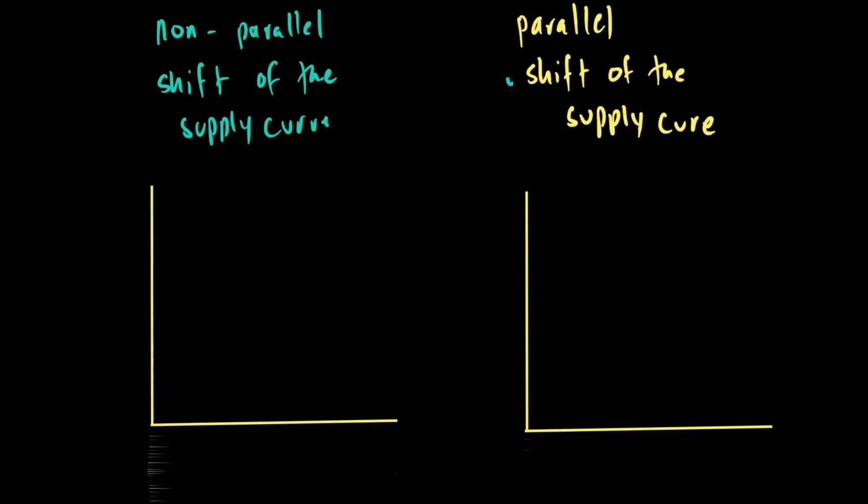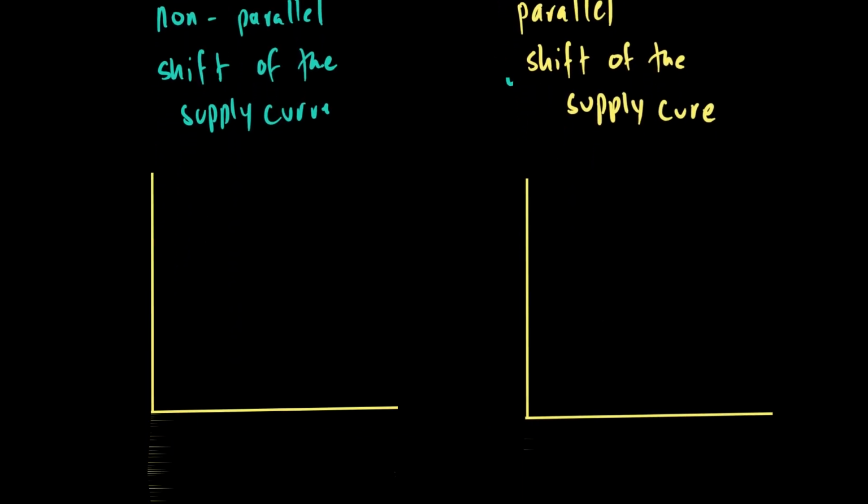Let's say I put a tax of 10%. If this is my supply curve, something which is, let's say, $10, with the 10% tax on that, let's say this is 5 quantity being sold. 10% of $10 will be $1, so the price after tax will be $11.